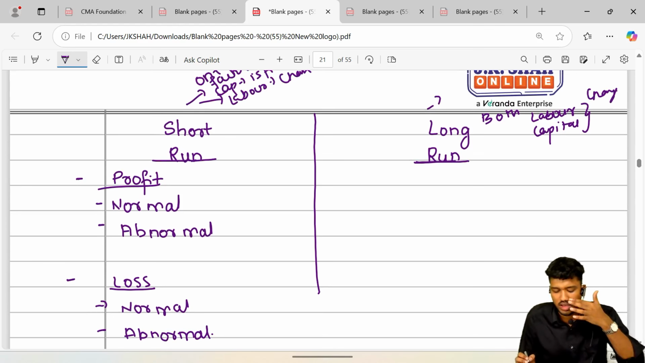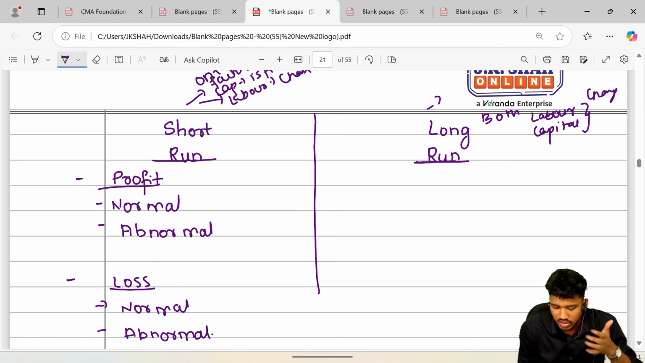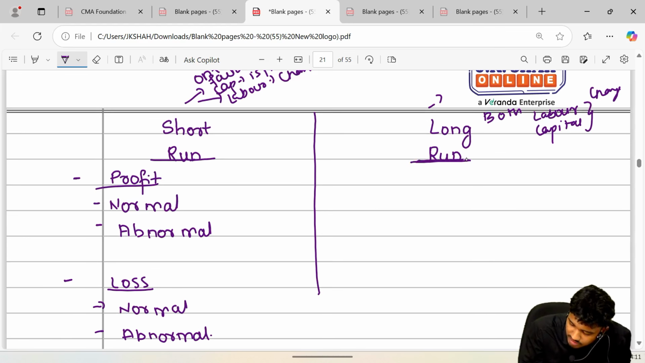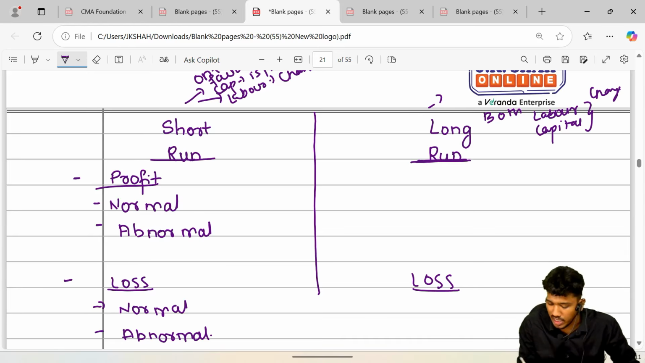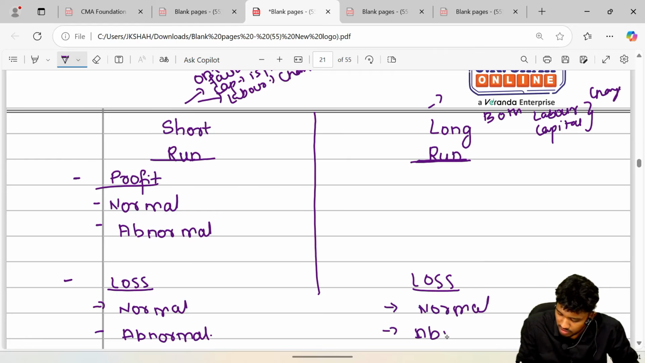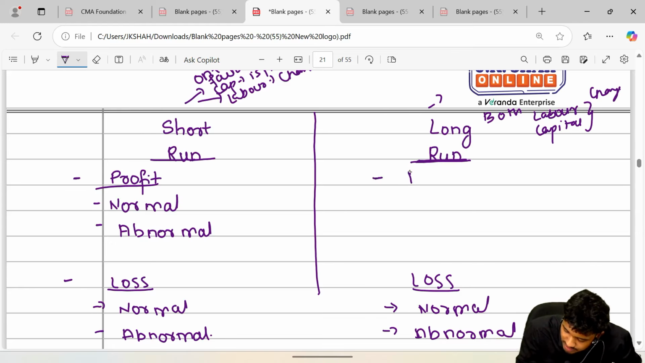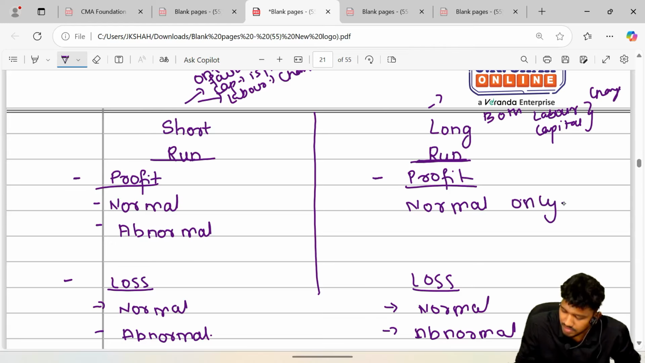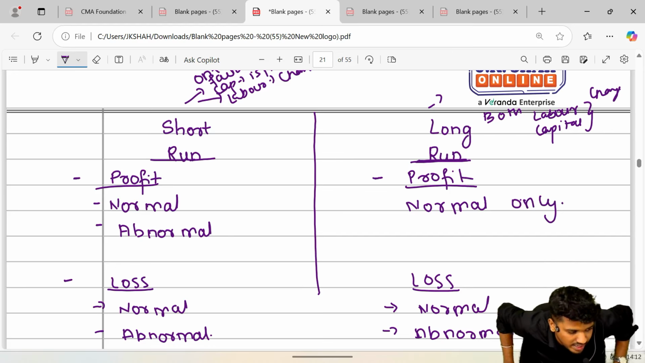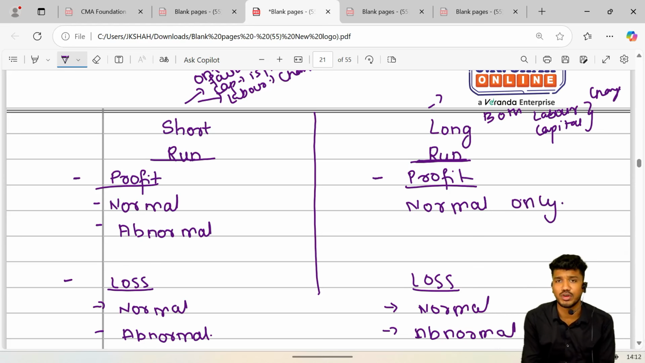Long run. In long run, you will get. अभी लॉन्ग रन में आपको लॉस हो सकता है तो डेफिनेटली लॉन्ग रन में बड़ी बड़ी कंपनीज भी लॉस मेकिंग होती है. सो दैट इज यू विल बी गेटिंग नॉर्मल लॉस at the same time abnormal loss, and at the same time if you earn profit, so it will be only and only normal profit. Sir, why normal profit only? The reason behind that normal profit only is, now you tell me guys, there is a free entry and exit.